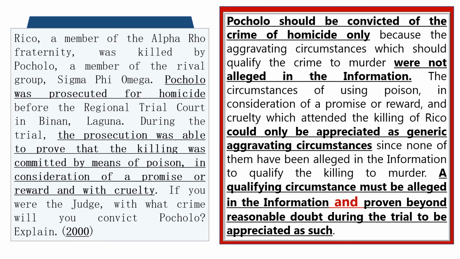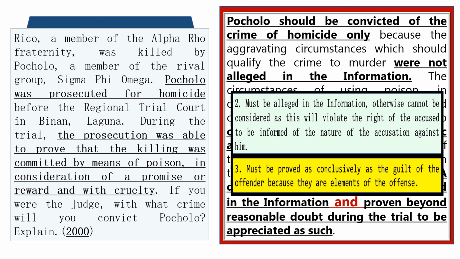Bakit? Because even if there are qualifying circumstances or circumstances that would qualify the crime to murder, but since they were not alleged in the information, therefore they cannot be considered. Ano ang sabi natin? Number 1 rule, qualifying circumstances must be alleged in the information. Bakit? Kung hindi na-alleged sa information, it will violate the constitutional right of the accused. But what will happen to these circumstances?